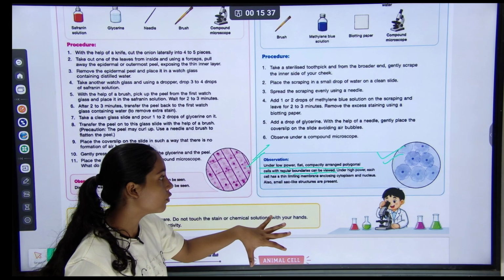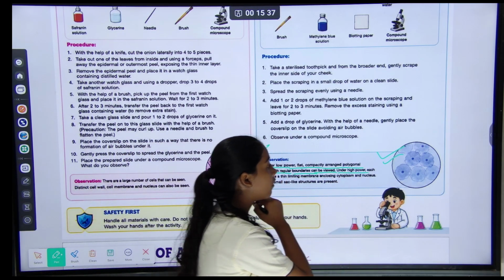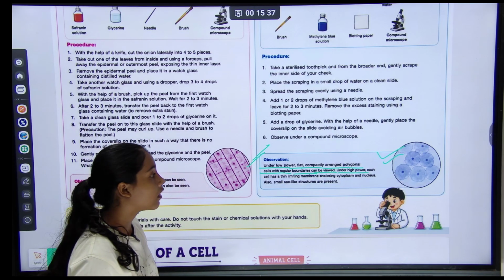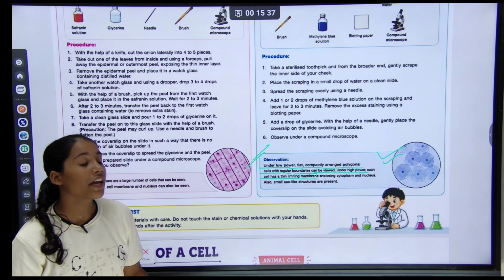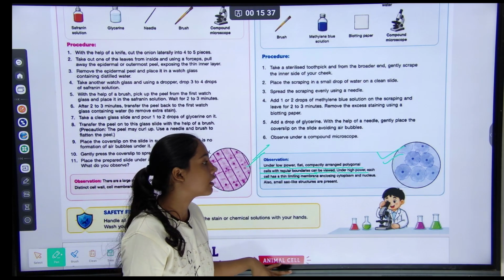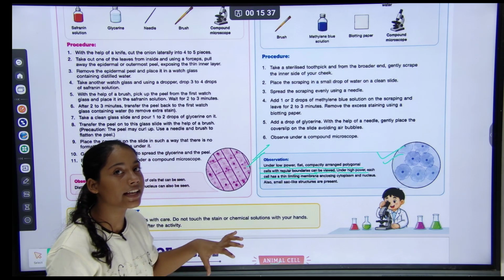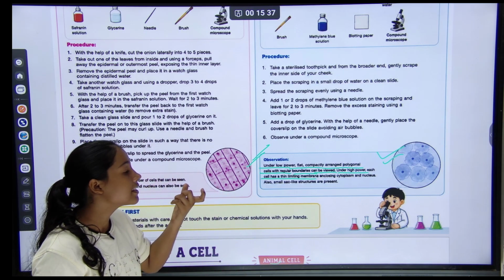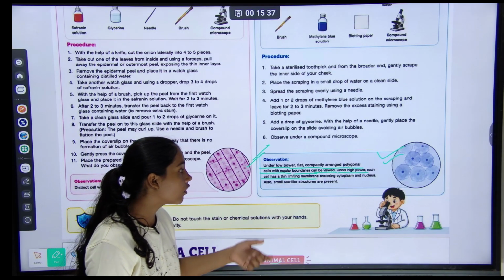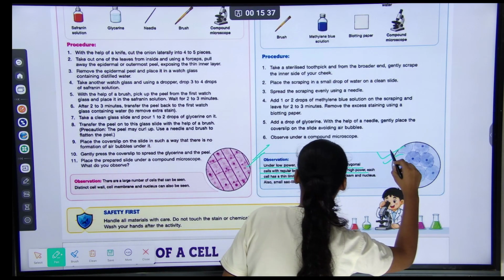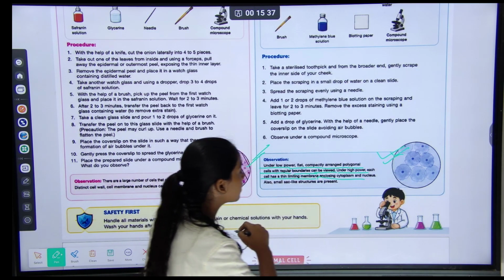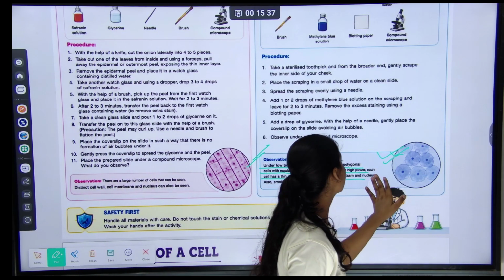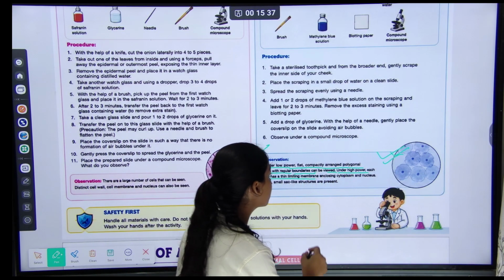Under high power, each cell has a thin limiting membrane enclosing the cytoplasm and nucleus.